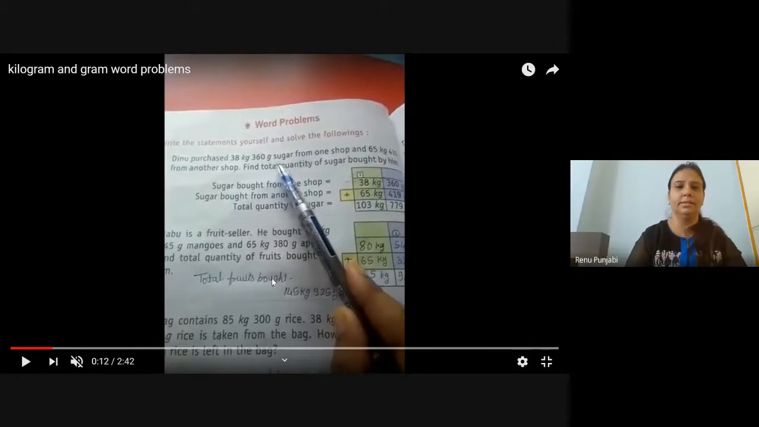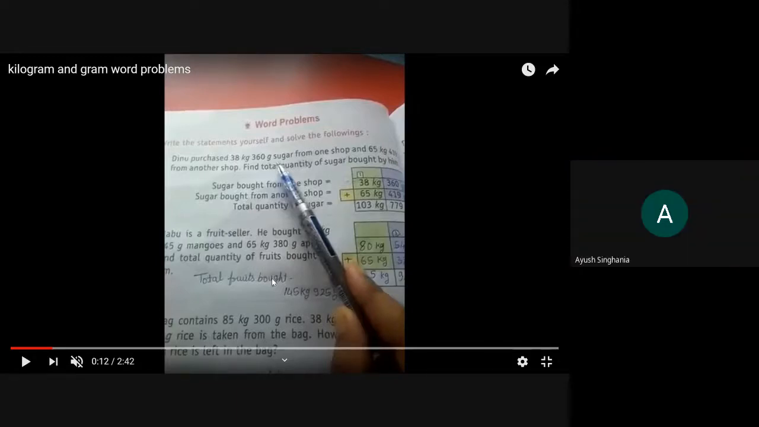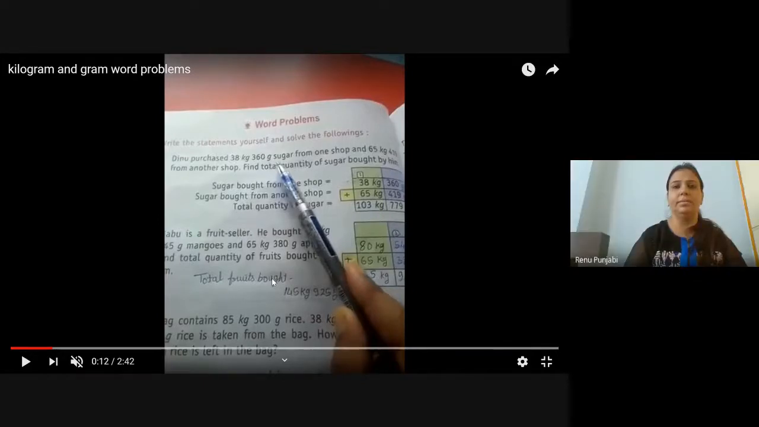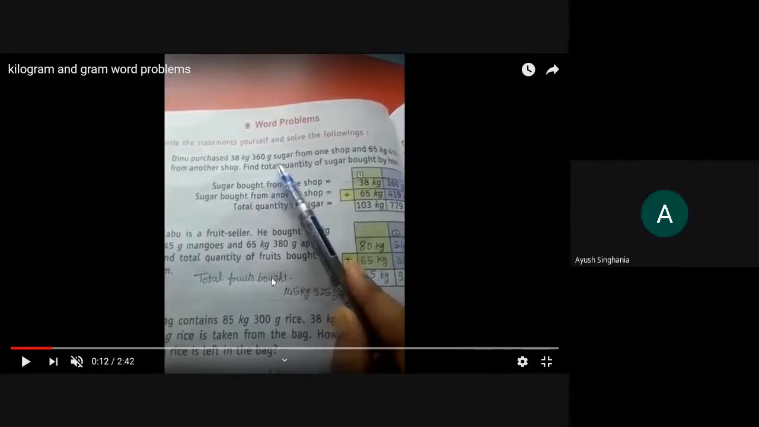Which child is this? Kahan, in the beginning only I told you in word problems, it is compulsory to write statement. Ma'am, which word problem we have to write? Which child is this? Ayush Singhania. Ayush, it is already there on the screen. Ma'am, does Dinu purchase 38 kg one? Yes, yes. Okay, ma'am.